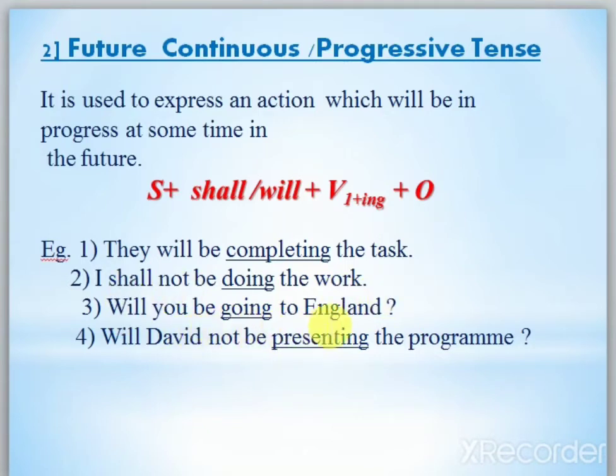Will you be going to England? Question mark is there. Interrogative. So in interrogative, first the auxiliary verb, then the subject. Will David not be presenting the program? So this way you have to keep in mind. Here what do we add? Only will, shall, be. Shall be, will be, and continuous present of ing is there, you know very well. Okay, so please don't be confused here. The one typing error is shall be and will be.